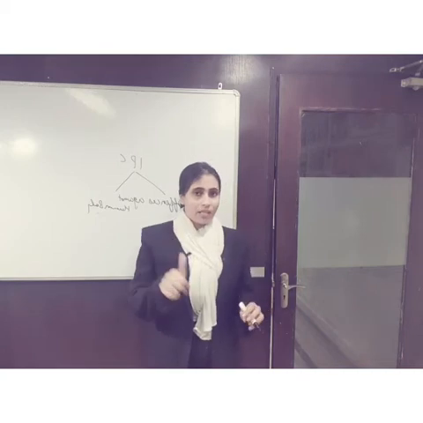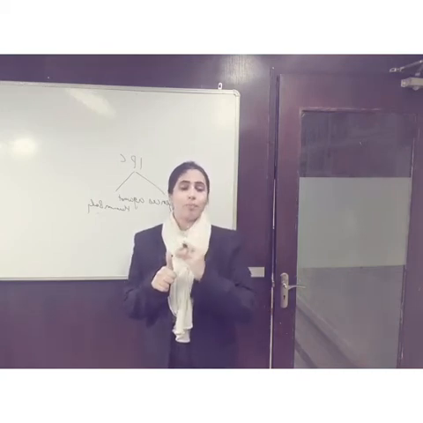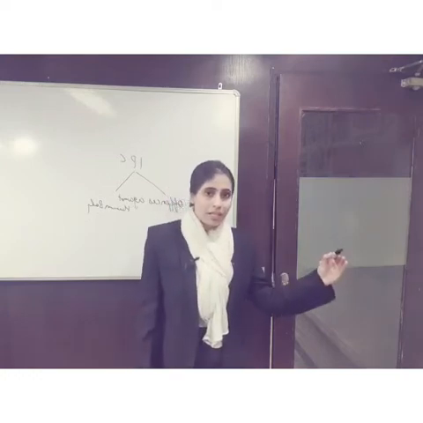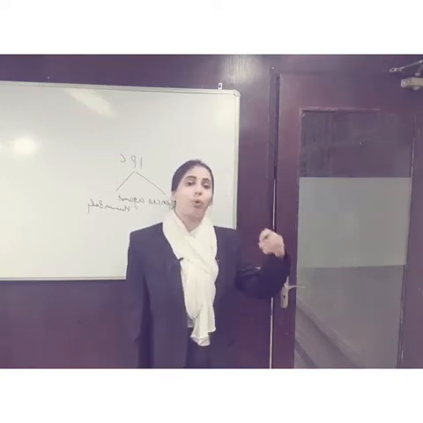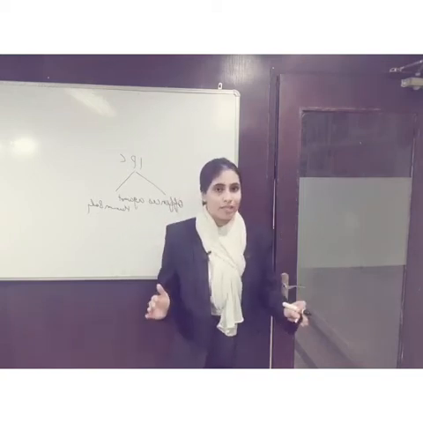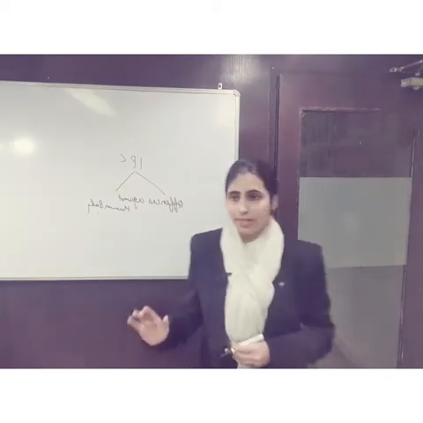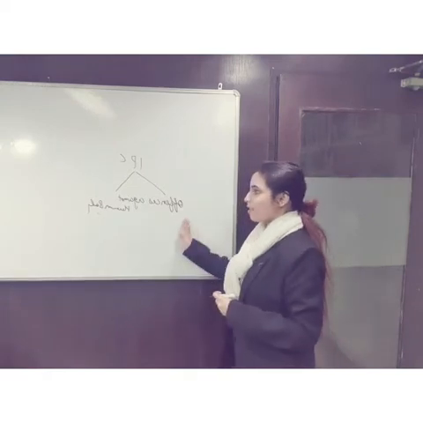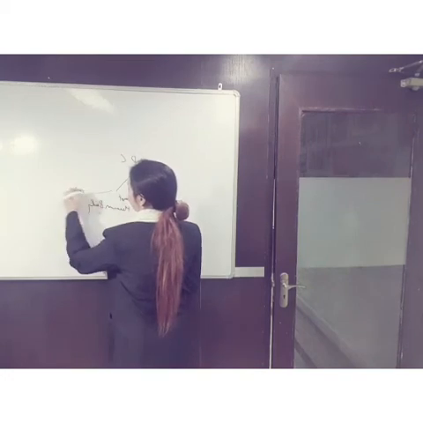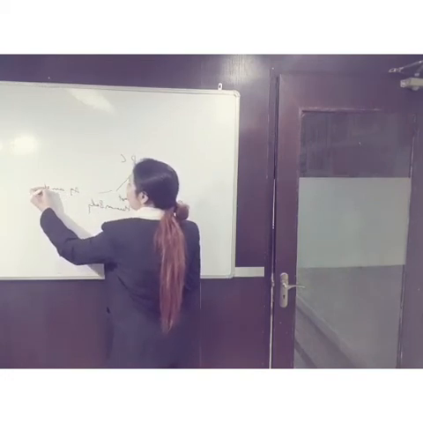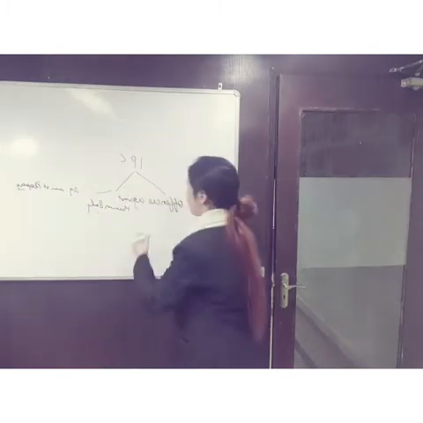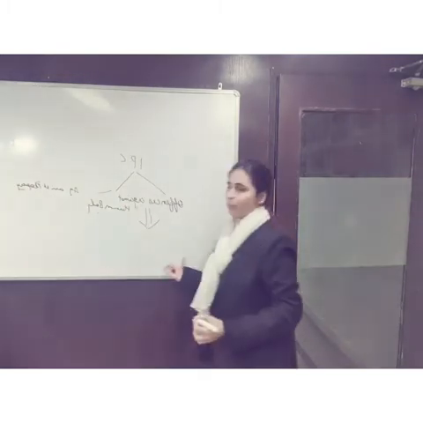In summon cases, the person is punished with less than 2 years. But in warrant cases, the person is punished with more than 2 years. So I hope we are clear with the types of offences. Now, under IPC, we'll be discussing offences against human body and offences against property. In this video, we'll be emphasizing mostly offences against human body.